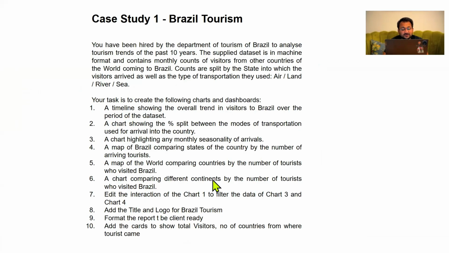A chart comparing the different continents by the number of tourists who visited Brazil.